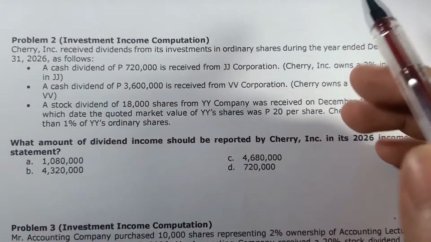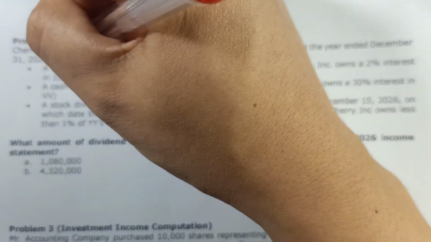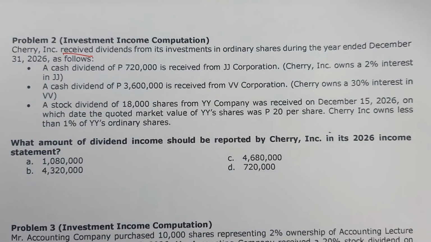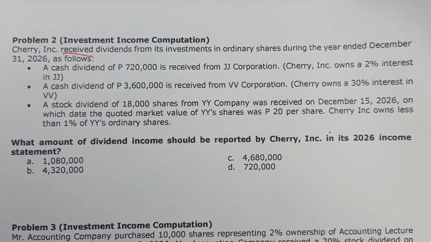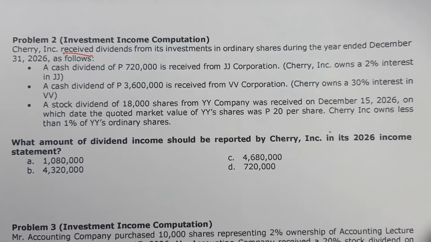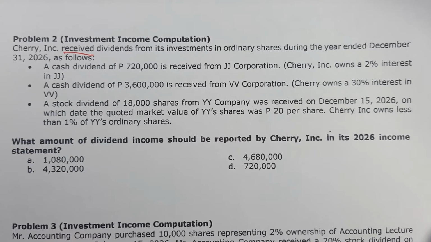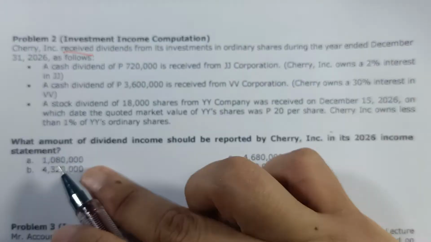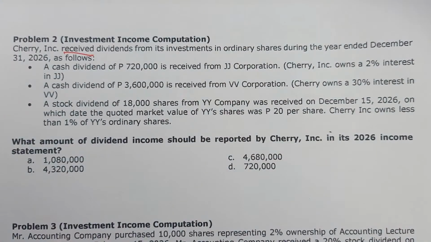Once again, eto na daw yung kanyang na-receive. So, ibig sabihin, wag mo nang i-multiply pa yan kung ilang percentage ba ang ating pagmamayari. Yung kanina kasi sa number 1, yung 3,720 doon, para yon sa lahat ng shareholders, kaya natin multiply. Pero dito, eto na daw yung mga na-receive natin. So, ibig sabihin, naka-multiply na yan.